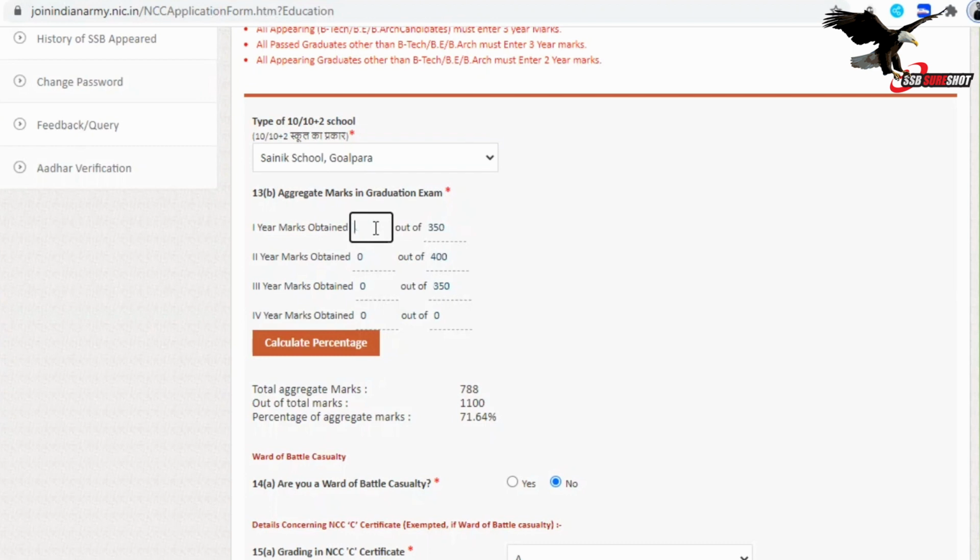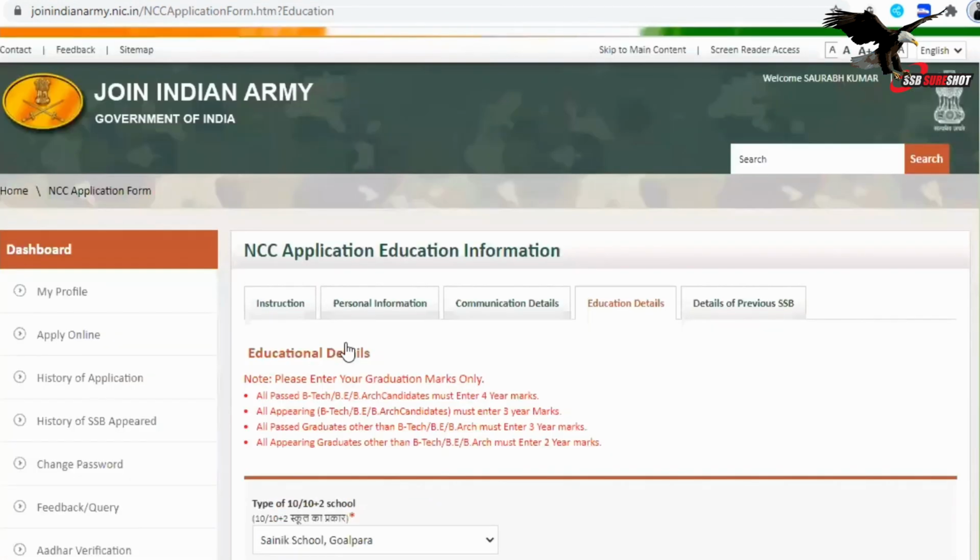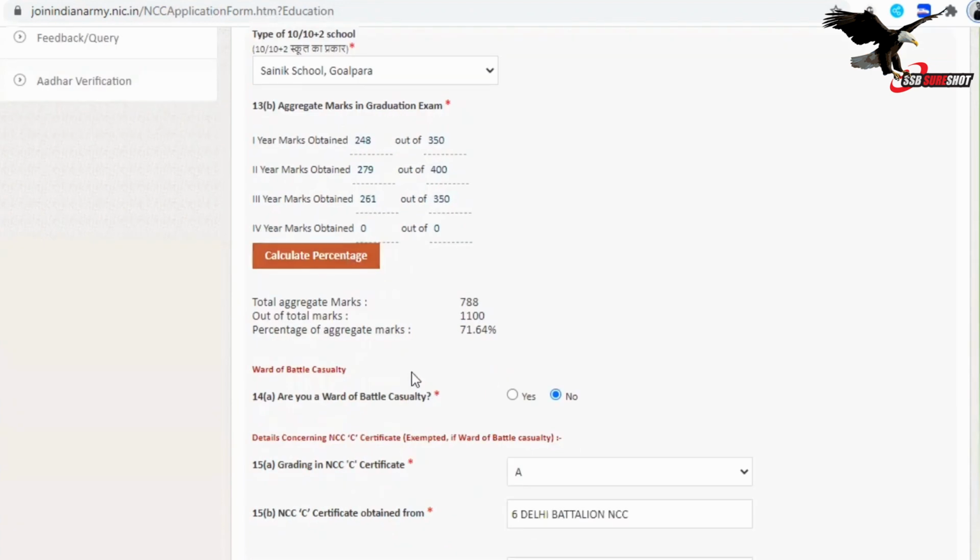Now the obtained marks, 248. After putting these marks, you will have to click on the calculate percentage button. Once it is clicked, you will see the marks are already calculated, total aggregate marks and the out of total marks and percentage of the aggregate marks. It will be automatically calculated.